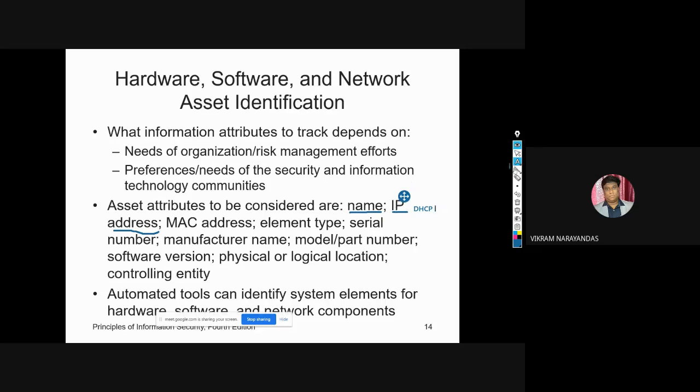Next, coming to the MAC address. What is a MAC address? Anyone? Please answer in the chat box. Where can you find this MAC address?